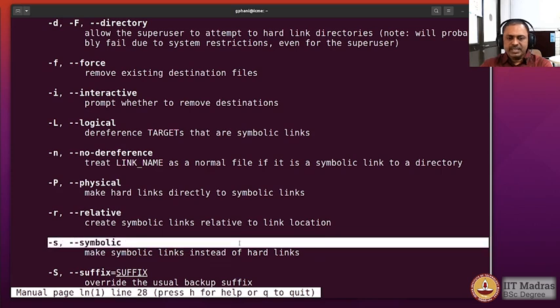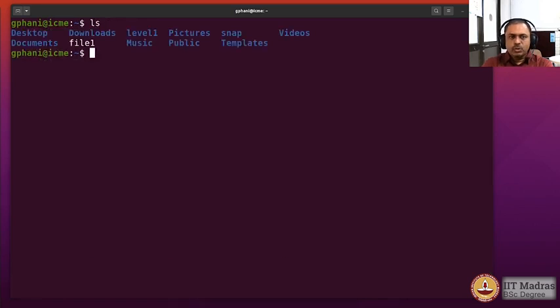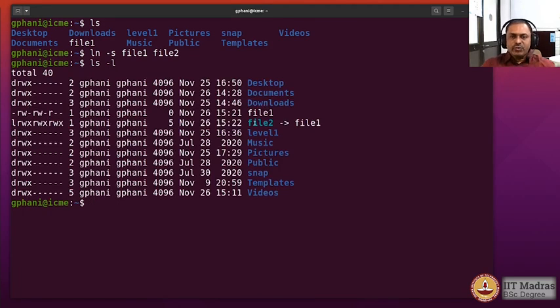Here it is, the -s option. Okay, so symbolic link, and the source for which we are making the link, and the destination which is the link itself. So ln -s source destination, that's how the format looks. And now when we look at the long listing, you would see that file2 is a symbolic link to file1.